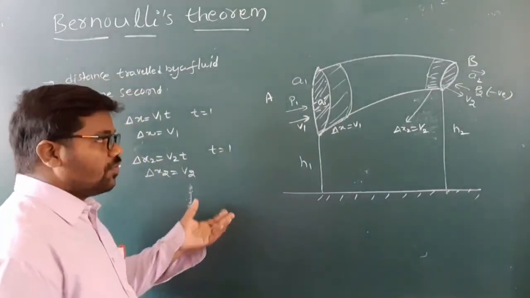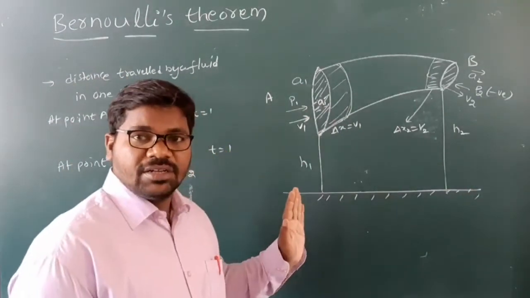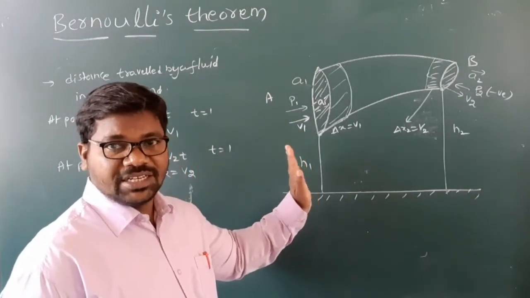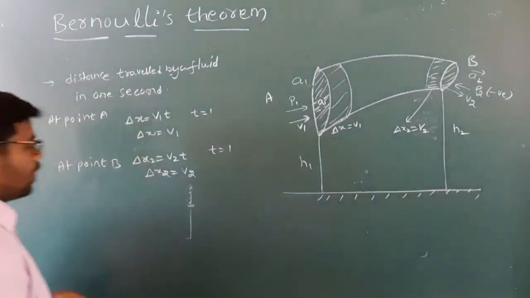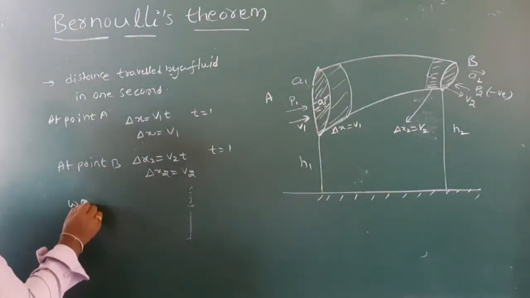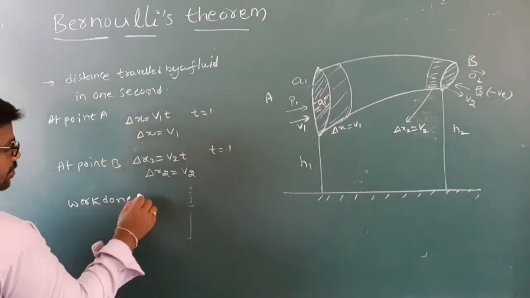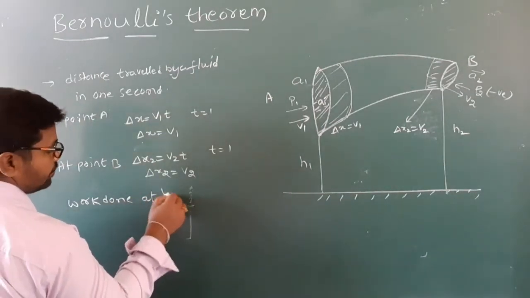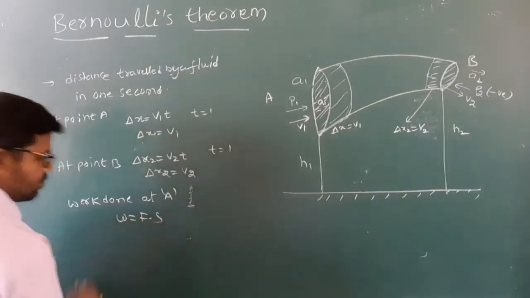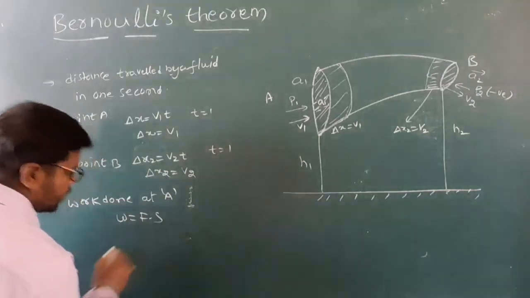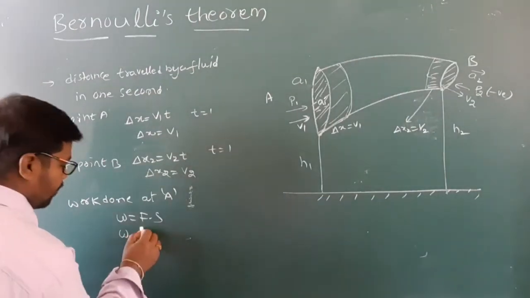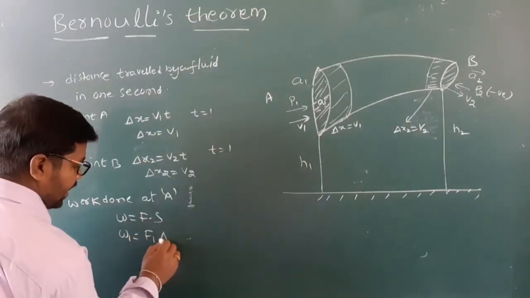So now, what is the work done? The amount of work done if the fluid flows some distance. Be careful. Work done at A. We know that work done is equal to force into displacement. Work done 1 we have to find. Work done 1 means F1 into delta x.